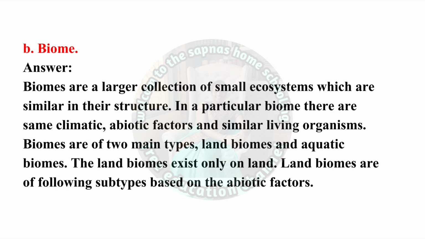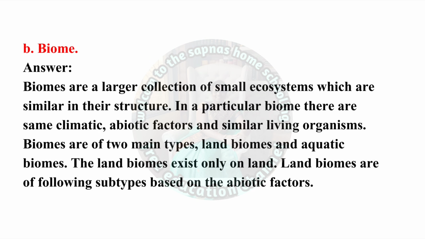B. Biome. Biomes are a larger collection of small ecosystems which are similar in their structure. In a particular biome, there are the same climatic, abiotic factors and similar living organisms. Biomes are of two main types: land biomes and aquatic biomes.